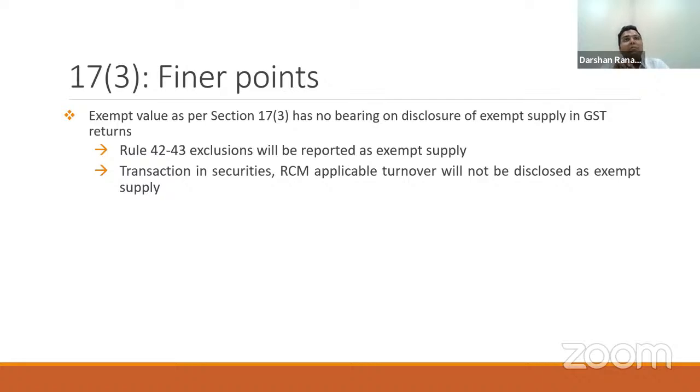Similarly, my turnover on which tax is payable by my service recipient under reverse charge mechanism is exempt for me only for the purpose of Rule 42. In my GST returns, I will continue to disclose this as my taxable turnover. So this is the implication of inclusions and exclusions for exempt value under Section 17(3).